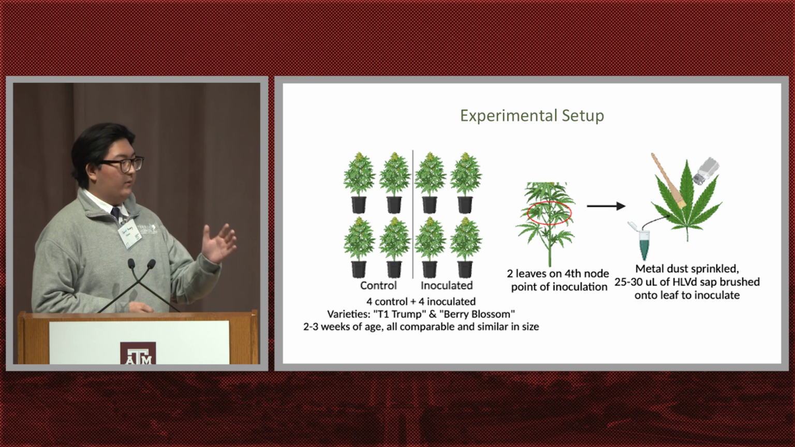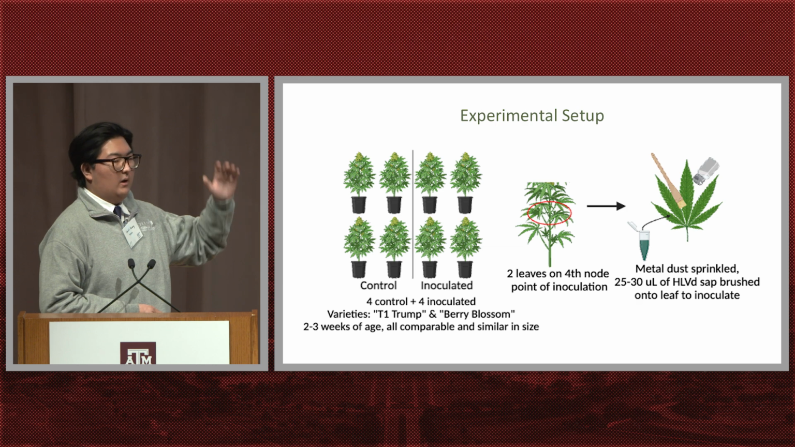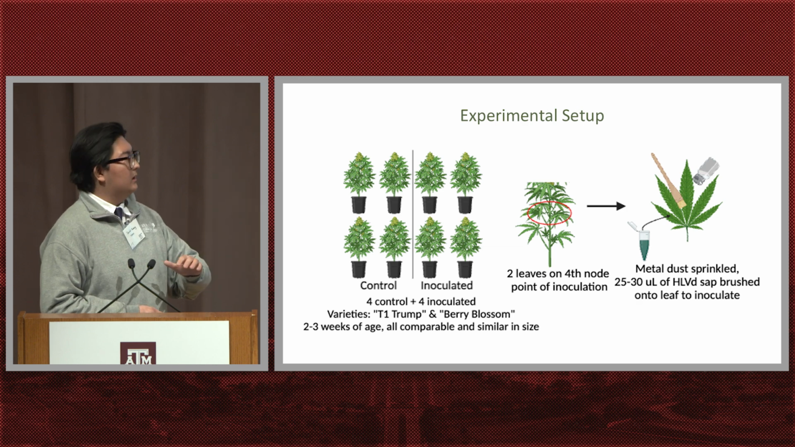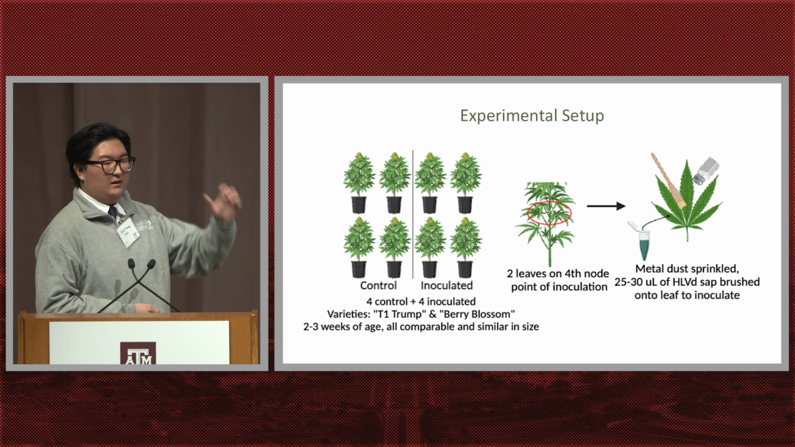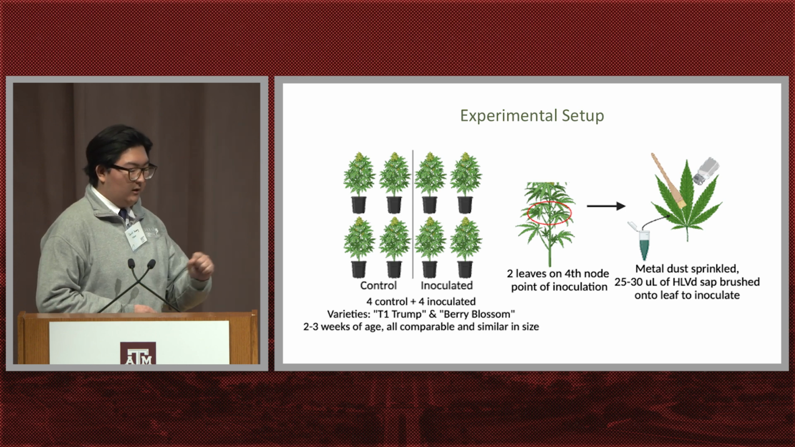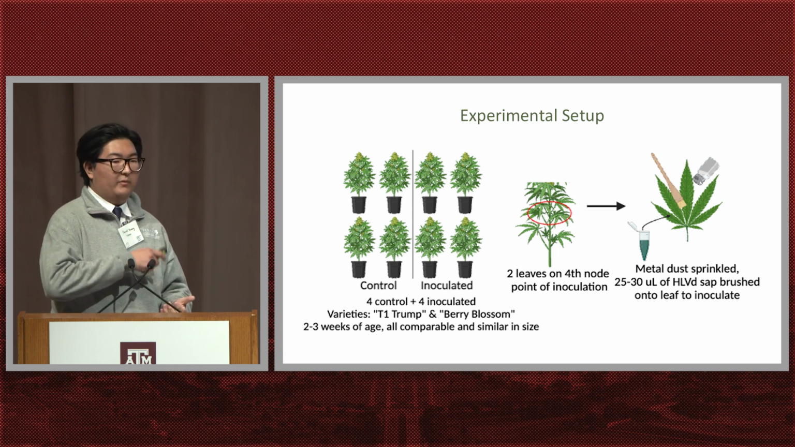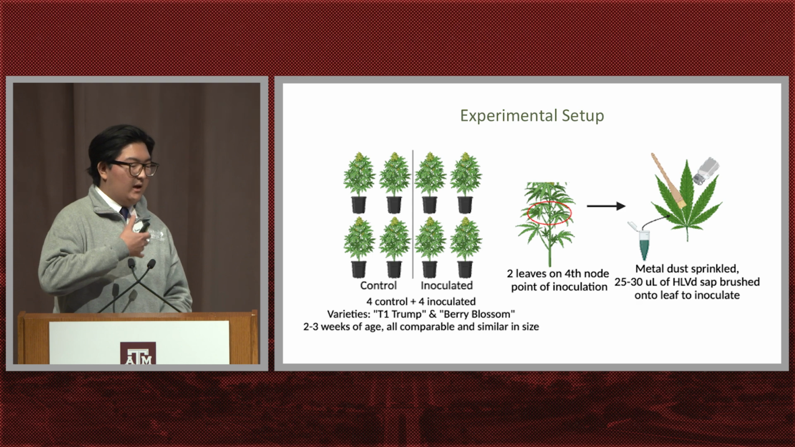To inoculate the plants, we picked the 2 leaves on the 4th node. We didn't pick leaves on anything below because we didn't want any soil contaminants, and we didn't pick anything too high in case the leaf was too young. Then we sprinkled on carborundum dust to create microabrasions, so that when we inoculated with the sap, it was more consistent.